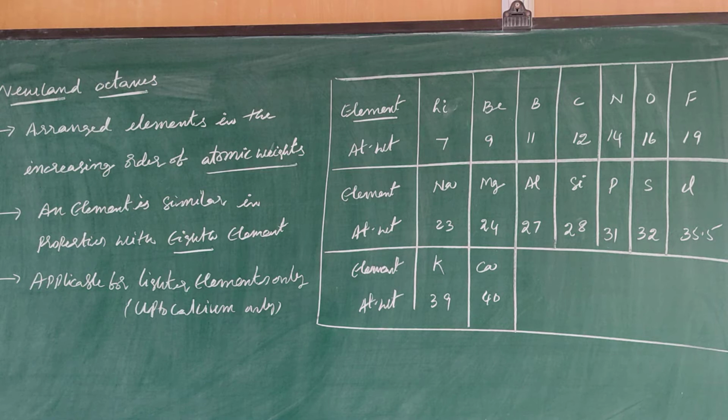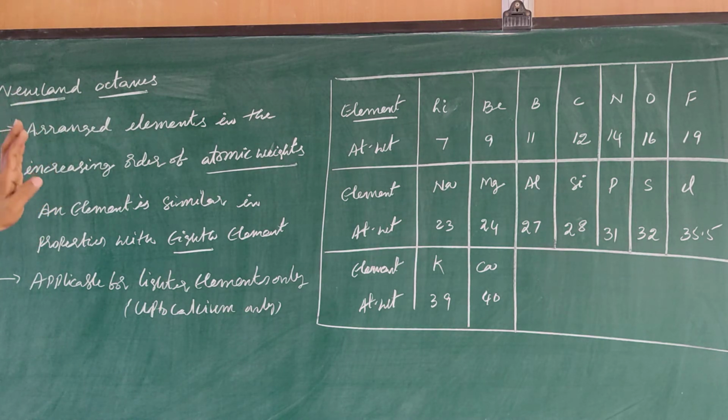Next one, Newland octaves. Octave means 8. Newland arranged all the elements he knew at that time in the increasing order of atomic weight.